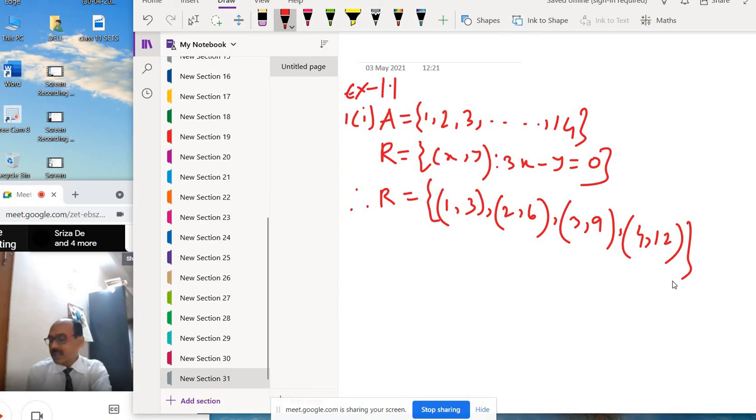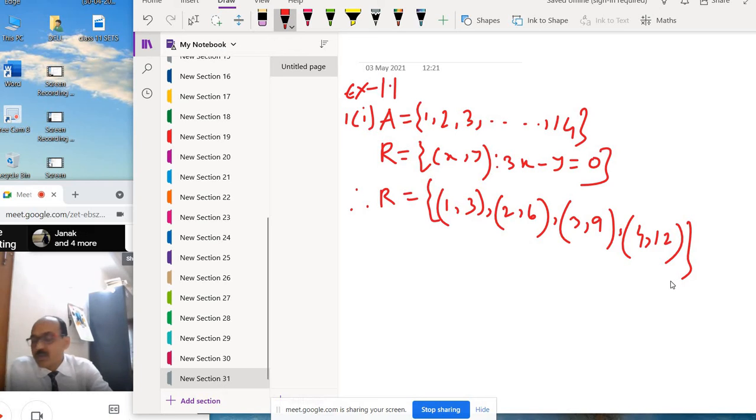Now you see, is this relation reflexive? We know the reflexive definition means (a,a), both are the same element: (1,1), (2,2), (3,3), (4,4). So in this relation, (1,1), (2,2), (3,3), (4,4) are not present.